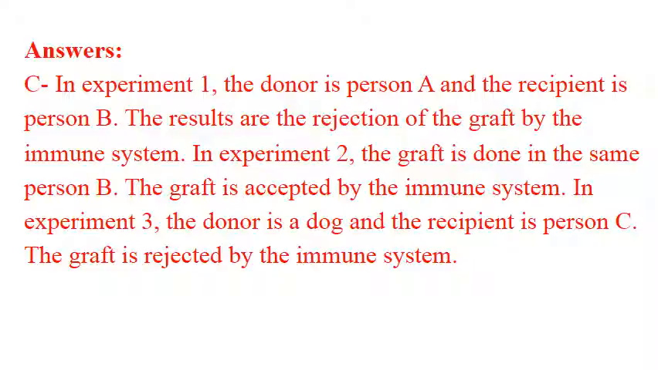The answer of part C: in experiment 1, the donor is person A and the recipient is person B. The result is the rejection of the graft by the immune system. In experiment 2, the graft is done in the same person B. The graft is accepted by the immune system. In experiment 3, the donor is a dog and the recipient is person C. The graft is rejected by the immune system. So we are not relating between the conditions and the results.